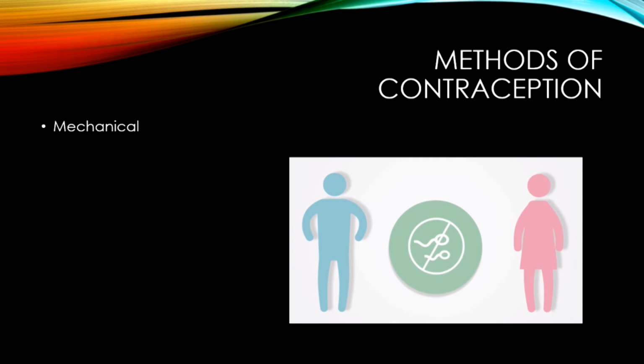some kind of barrier between the sperm cells and the egg cells. The second kind is chemical contraception, where some kind of chemicals or hormones are used to maybe stop the egg cells being released. And the third kind is surgical. The surgical is more extreme. Some people might decide, maybe if they've already had a few kids, they don't want to have any more kids. It's a permanent procedure, and therefore they might have surgery to stop any more babies being produced. These are the three main kinds: mechanical, chemical, and surgical.